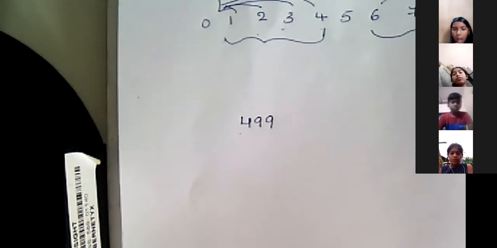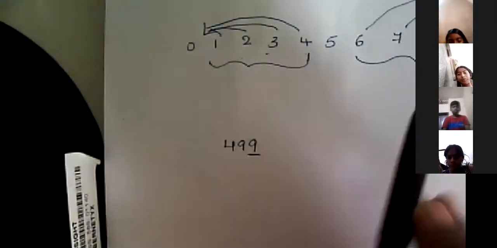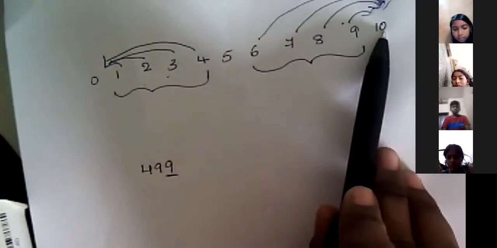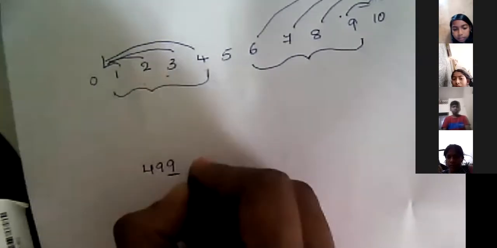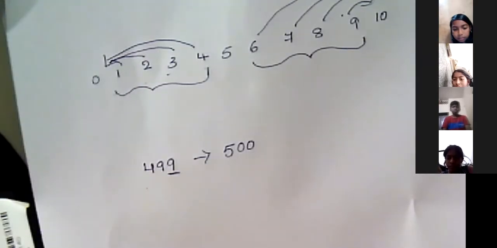In the ones place, what do I have? 9. I told you already, if it is 9, it is nearest to 10. So the nearest 10 is 500. Easily you can find it like this.